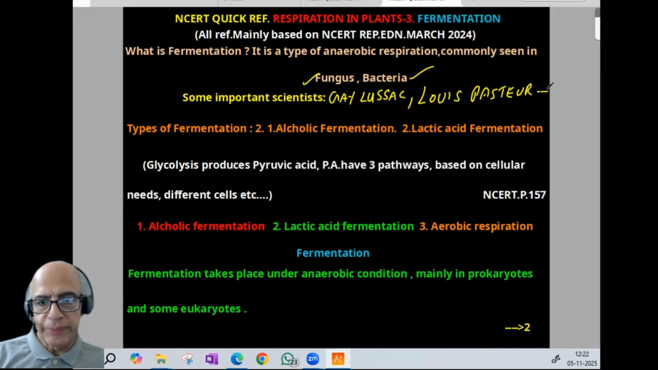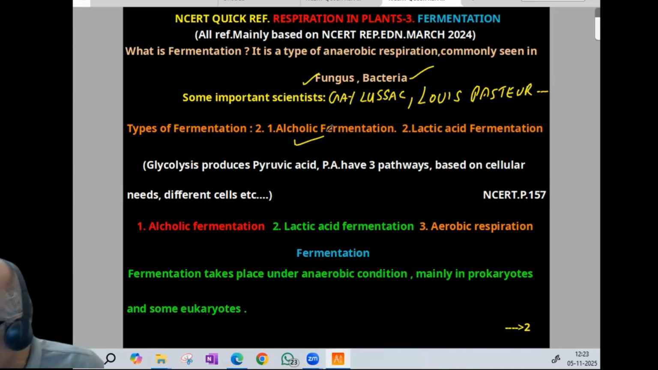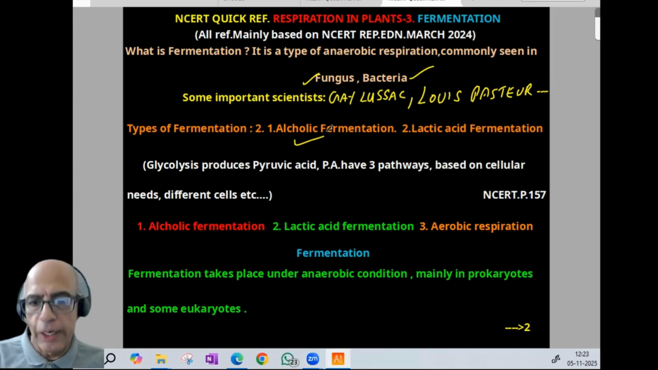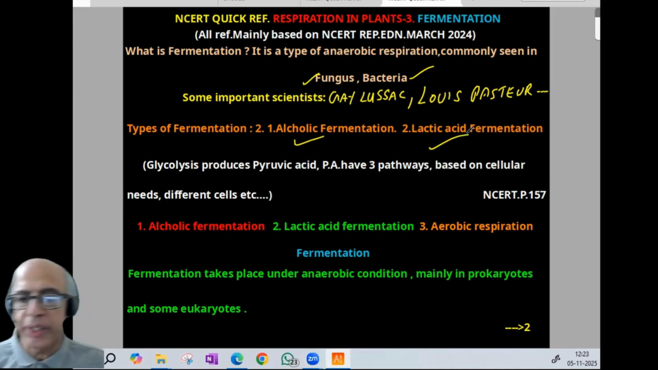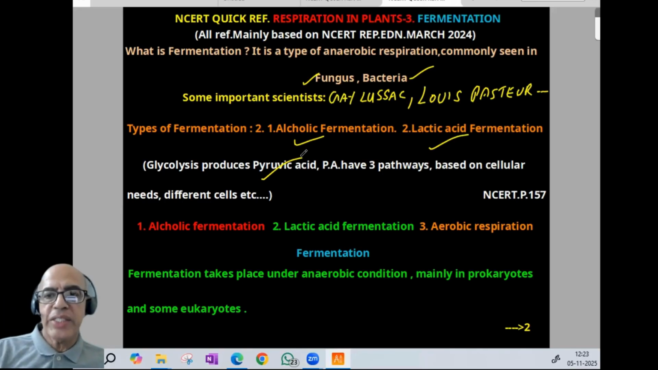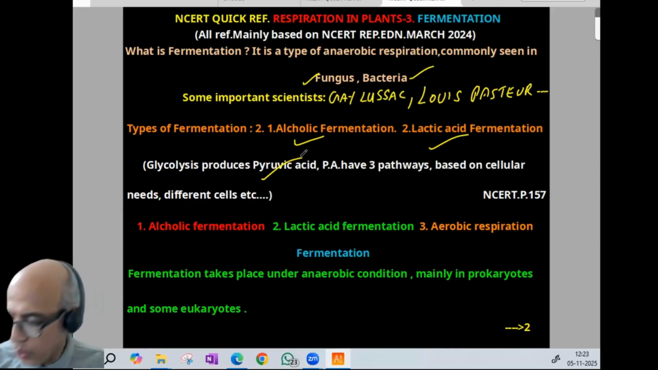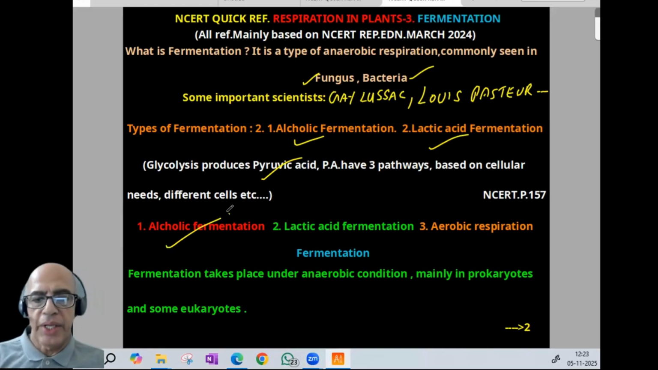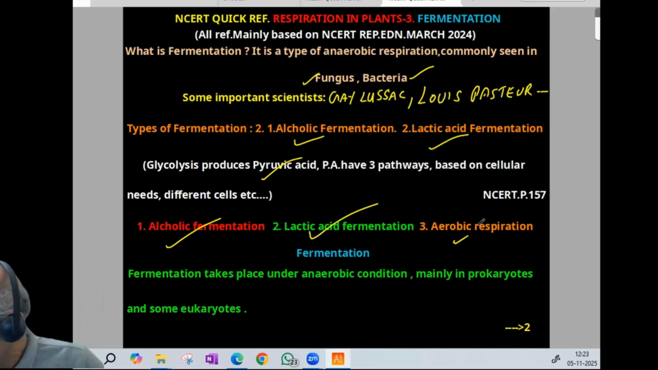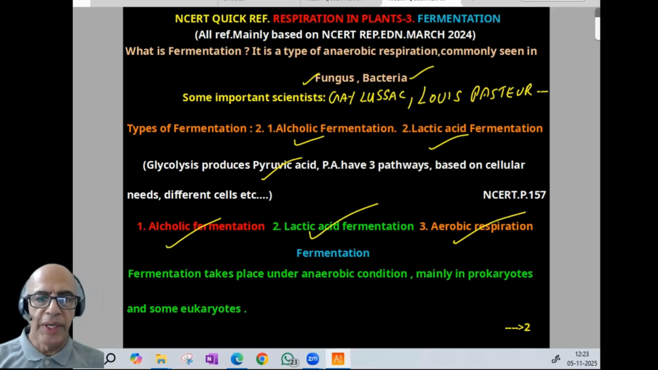Now, types of fermentation, all explained under NCERT. For us, two types. One is alcoholic fermentation, because the end product is ethyl alcohol. The other is lactic acid fermentation, because the end product is lactic acid. And remember, glycolysis produces pyruvic acid. Now, pyruvic acid has three pathways based on cellular needs and different cells: alcoholic fermentation, lactic acid fermentation, and third is aerobic respiration.